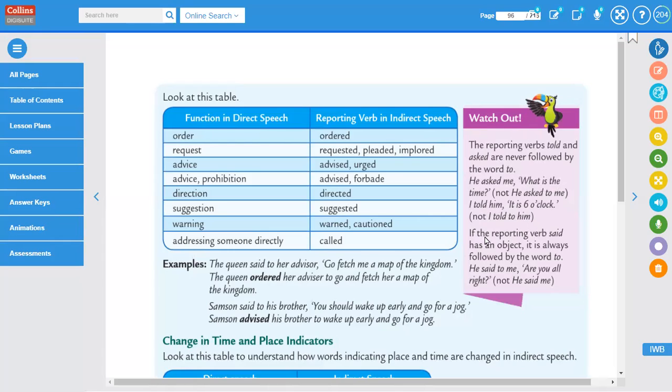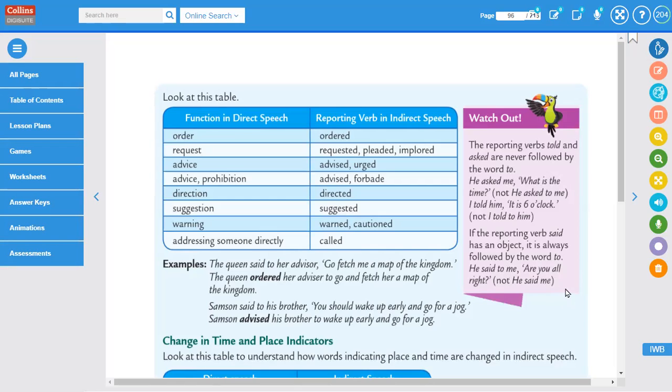Next point. If the reporting verb said has an object, it is always followed by the word to. He said to me, are you all right? Not, he said me. This one is incorrect.